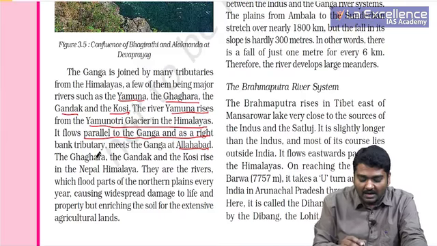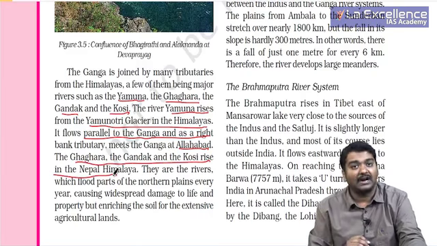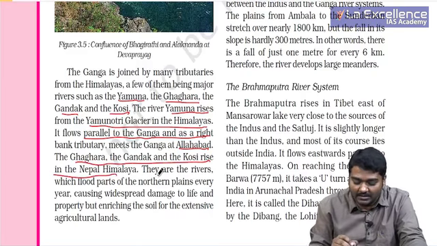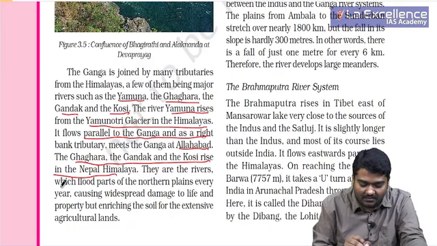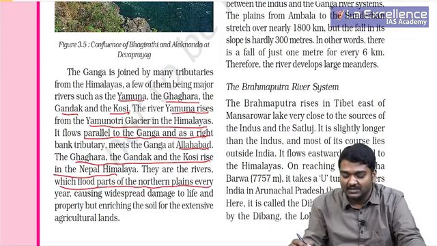Then the Gaghara, Gandak and Kosi rise in the Nepal Himalayas and they join Ganga. These are the rivers which flood most of the parts every year. Kosi is also called the Sorrow of Bihar.